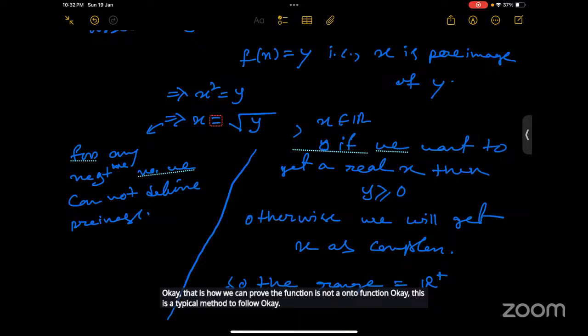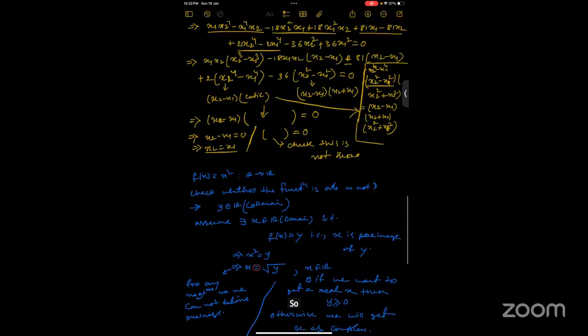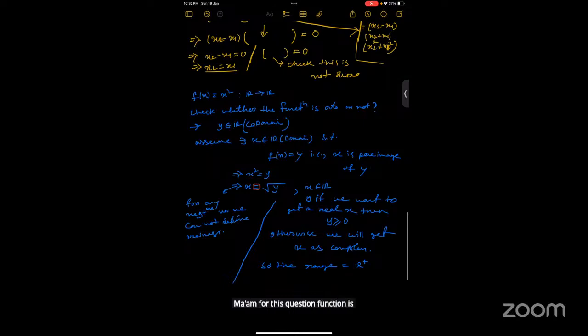Ma'am, what if y is 0? So y can exist as 0. Yeah, if y is 0, then x will be 0. 0 square is 0, right? Yes, ma'am. Okay. Ma'am, for this question, the function is defined from R to R. Yes, R to R.